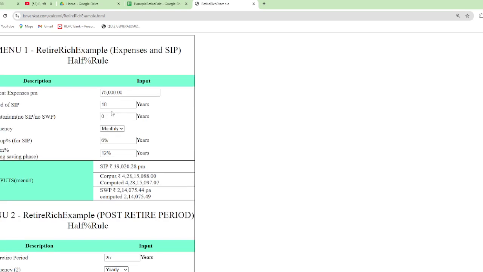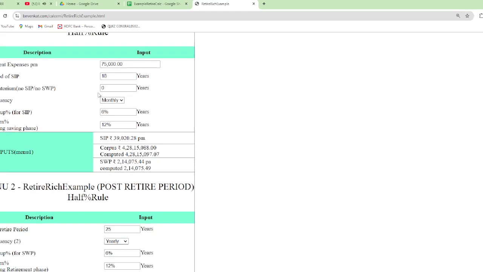I have given a calculator on my website, and here for the same figure of 75,000, you can change these fields. 35,000 rupees per month, expenses per month has to be given. Then the period of SIP, 18 years, we consider from 42 to 60. Then moratorium is 0 years. I have got a provision here. We'll see, it is useful somewhere else.